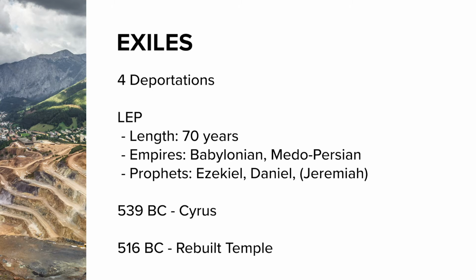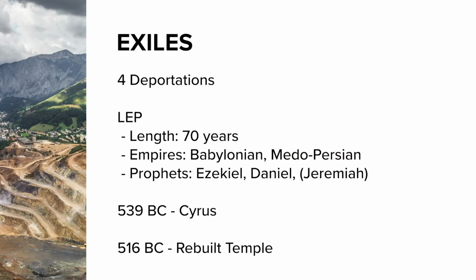LEP, L-E-P. The L is trying to help us remember the length of this exile, and it's going to be 70 years. The E is the empires that are over the people of Judah at this time. It's going to be Babylon and Persia. And then lastly, the P stands for prophets. So length, empires, prophets. The prophets are going to be Ezekiel, and it's going to be Daniel, and then we put Jeremiah. Jeremiah is kind of a prophet before, during, and after the exile. That's why he's in parentheses.